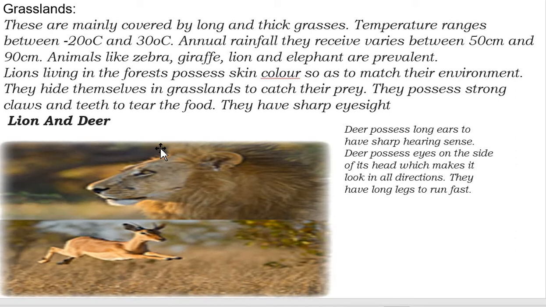They possess strong claws and teeth to tear the food, and they will catch their prey like these deer. Deer have sharp eyesight. Deer possess long ears, as you can see here, and have a sharp hearing sense. Deer possess eyes on the sides of the head which make it look in all directions. They have long legs to run fast.